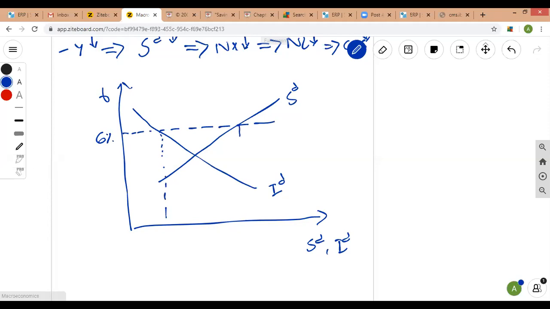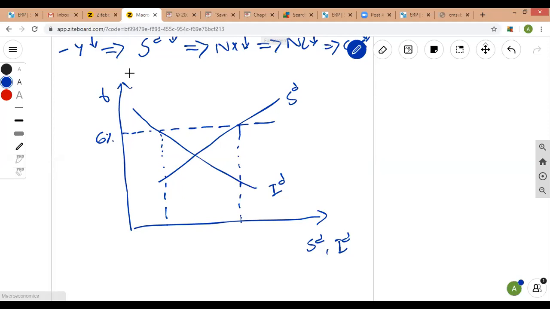So it means that the country is initially a net lender in the international market. The country is a lender in the international capital market. How do I know this? Because at a 6% interest rate, investment is lower than saving, or saving is greater than investment. So it means that this small open economy has more funds to lend out to other nations before the shock hits it, right? Before the shock hits the economy, it is in equilibrium, and the country is known to be a lender in the international capital market because it has got more savings relative to investment.